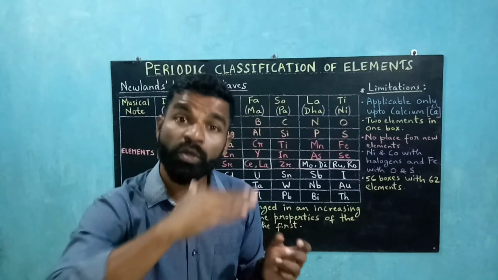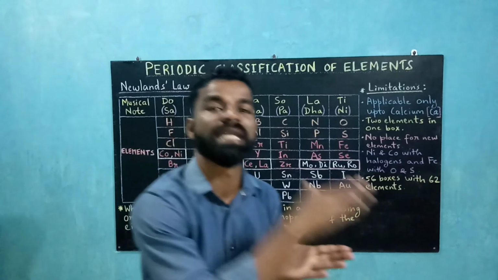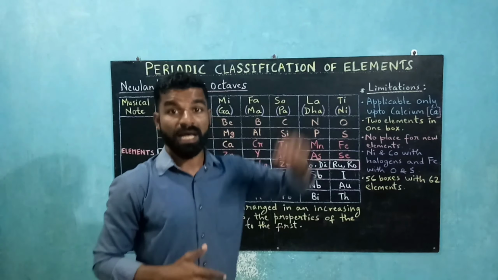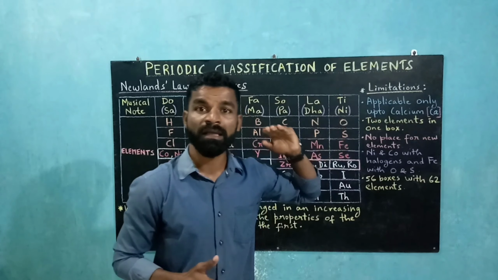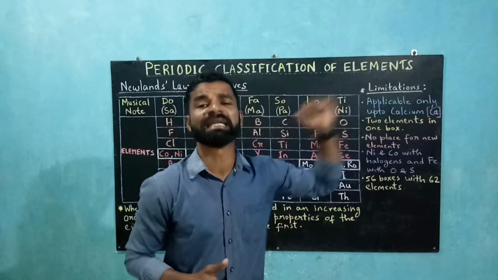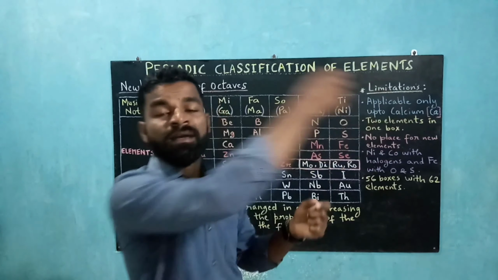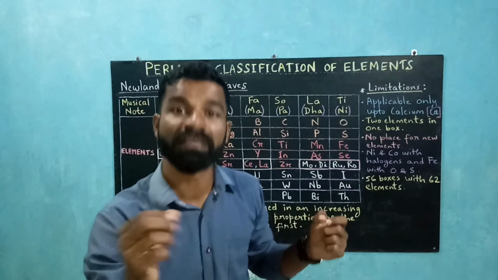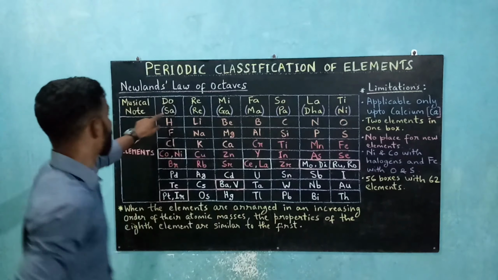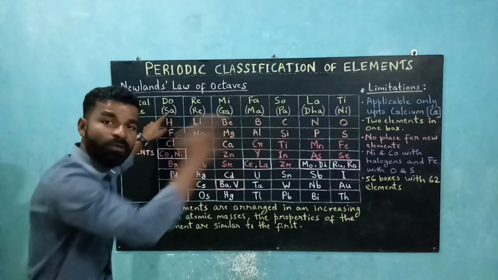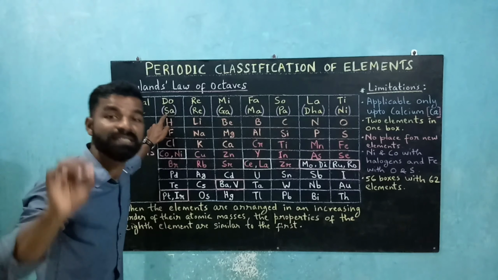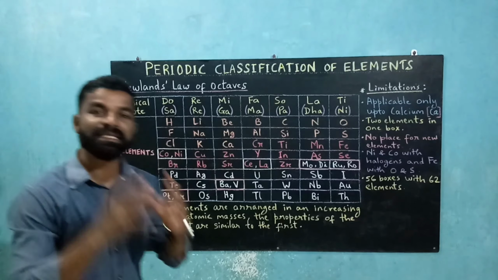As you sing those notes, the frequency goes on increasing. Like sa, re, ga, ma, pa, dha, ni, sa, the frequency goes on increasing, and when you arrive back at the initial note, which is sa, the frequency is doubled. So when you sing all 7 notes and come back to the first note, only the frequency changes, but the note is the same.